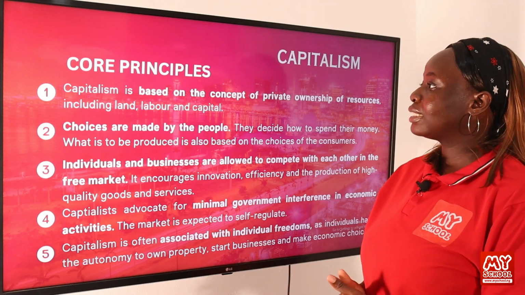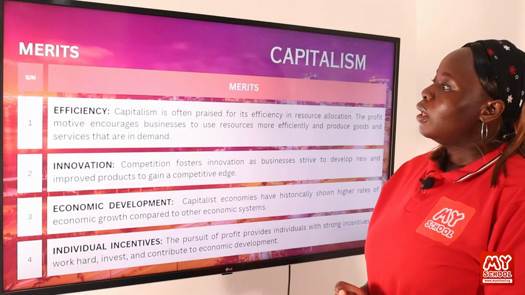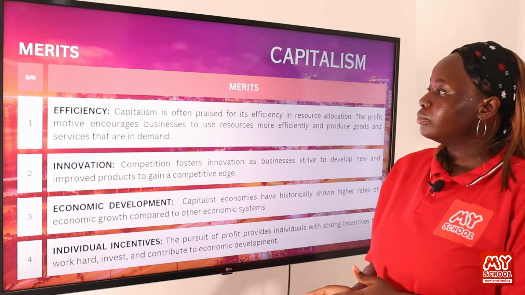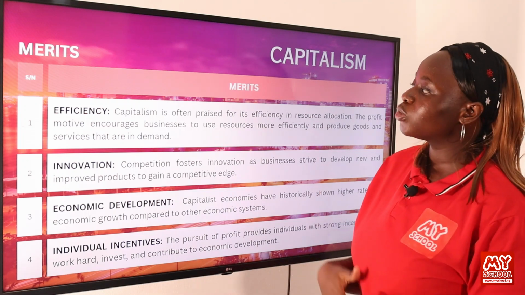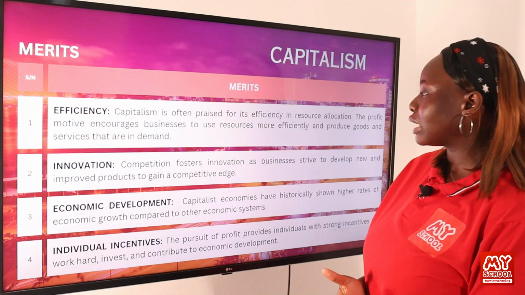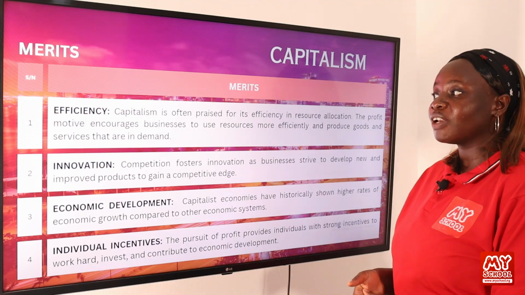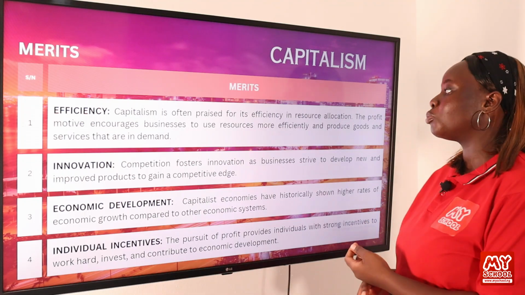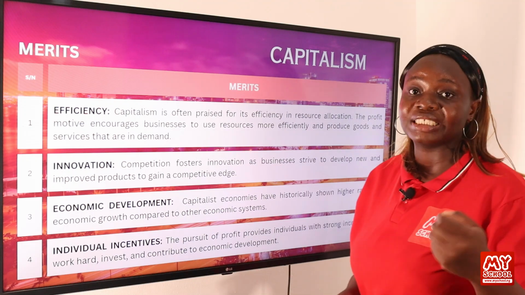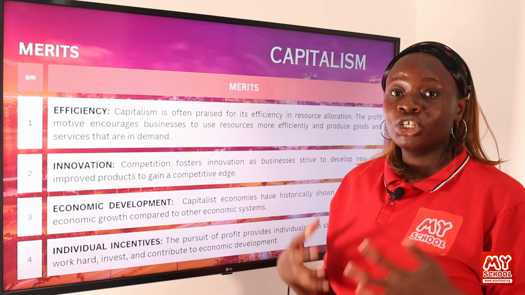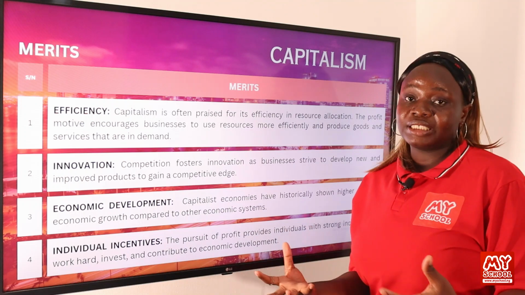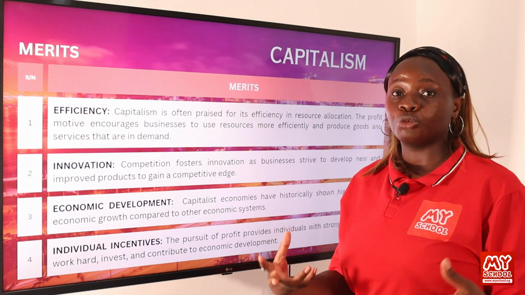Now let's move on to the next slide. So the following are the merits of capitalism. One of them is efficiency. Capitalism is often praised for its efficiency in resource allocation. The profit motive encourages businesses to use resources more efficiently and produce goods and services that are in demand. So when you practice capitalism in your society, the society runs more efficiently.